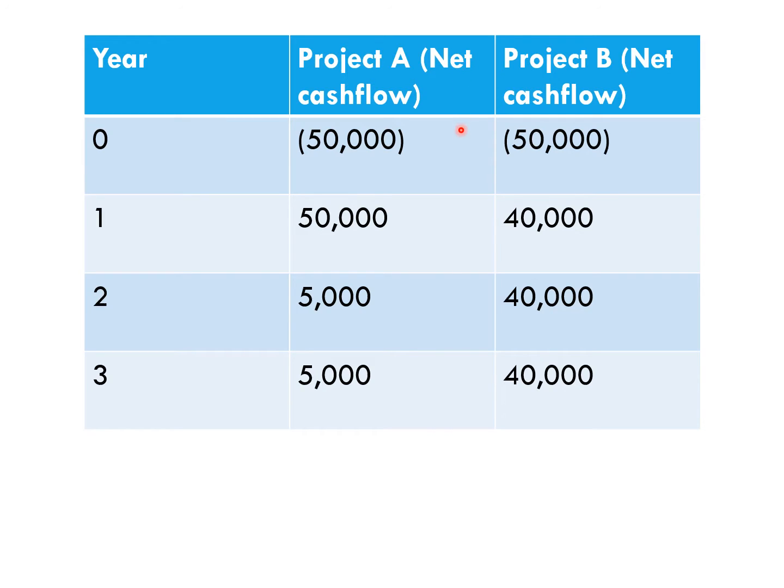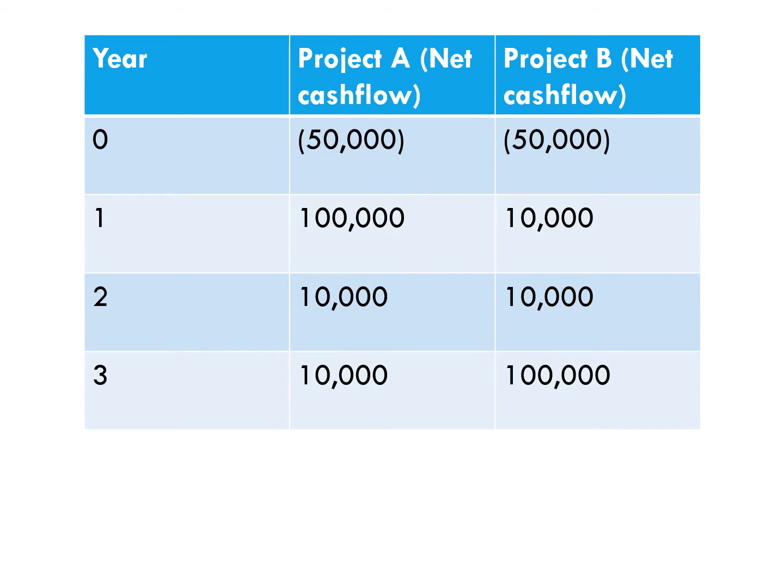Now, if you look at these new net cash flow profiles, which project realistically would you prefer to invest in? Well, project B produces 120,000 in terms of return, whereas project A produces half as much, only 60,000. So payback takes into account the timings, but maybe isn't so good at taking into account the whole return.